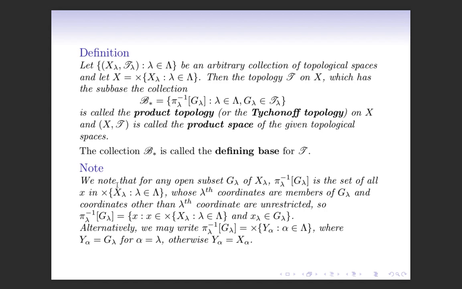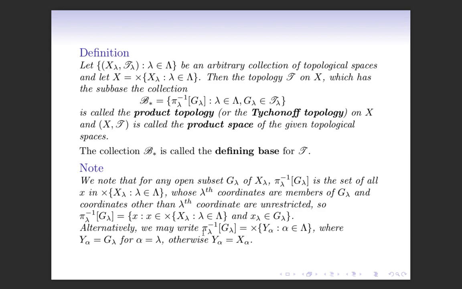So pi lambda inverse G lambda is the set of all mappings or all the elements of the Cartesian product for which x lambda belongs to G lambda.